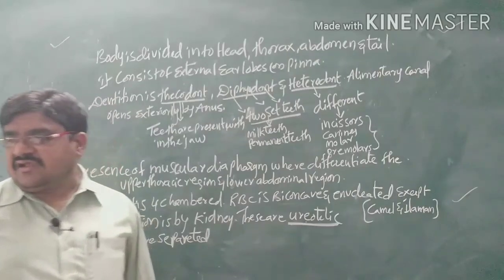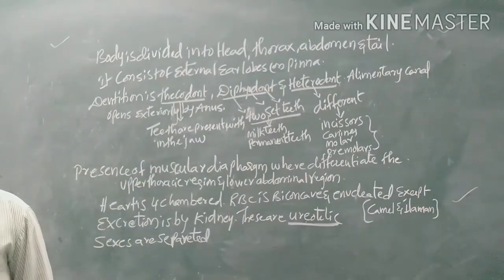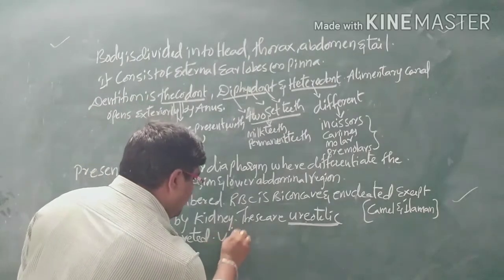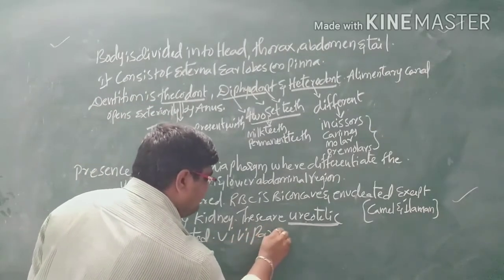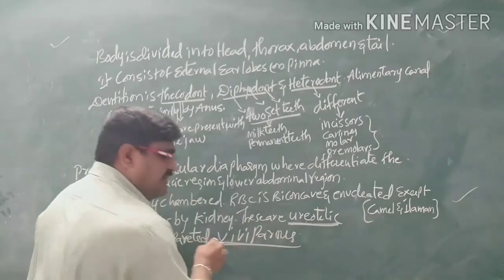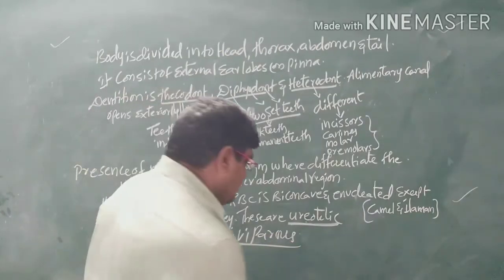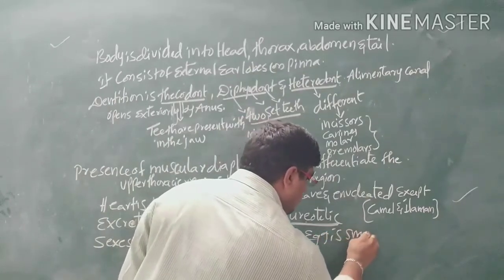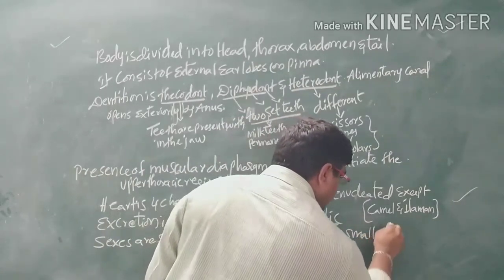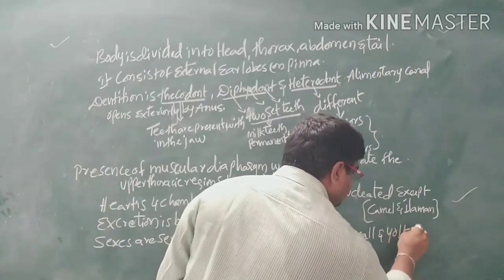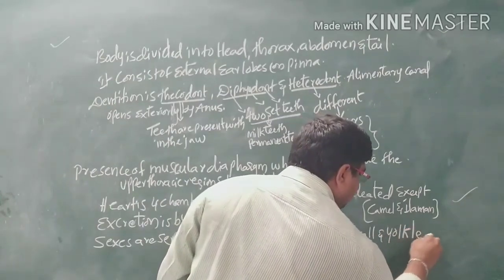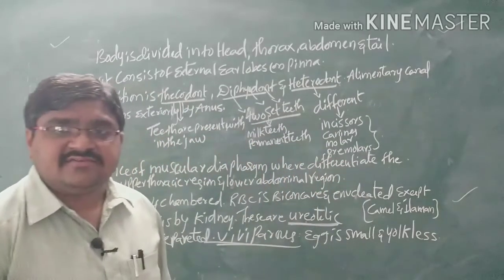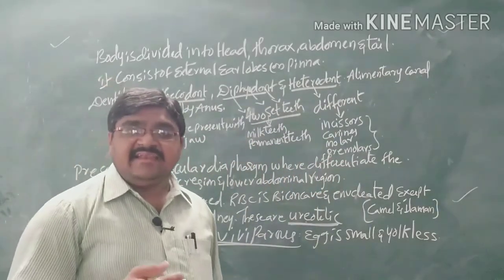These are viviparous. Viviparous means they directly produce the young ones. The egg is small and yolkless, so they are called alecithal eggs.